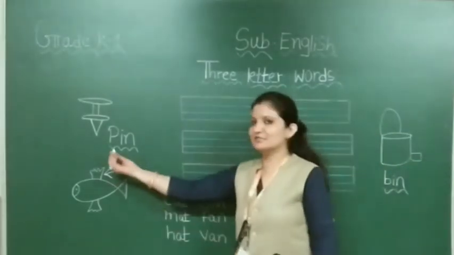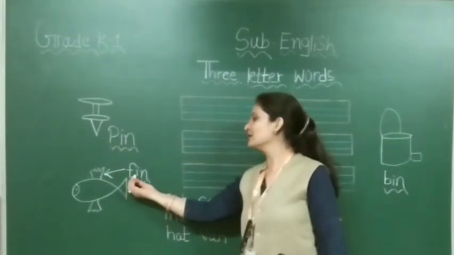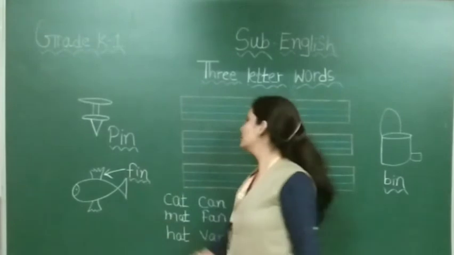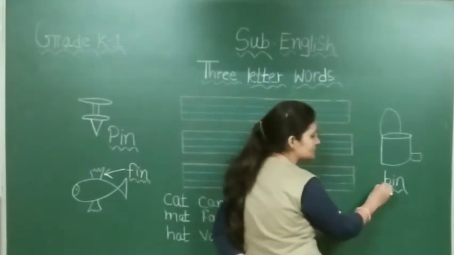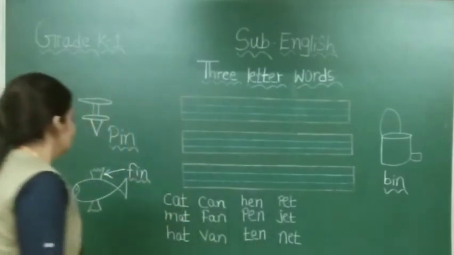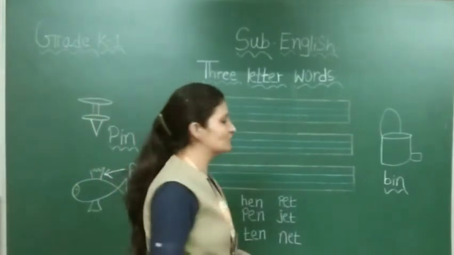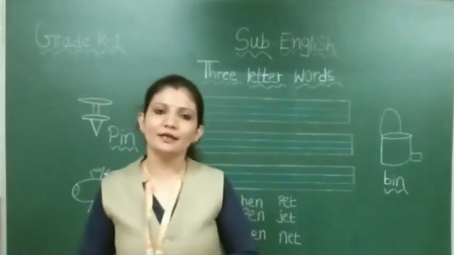First of all, see here. B-I-N, bin. F-I-N, fin. Then B-I-N, bin. Now, see here how to write these three-letter words of I sound in the notebook.